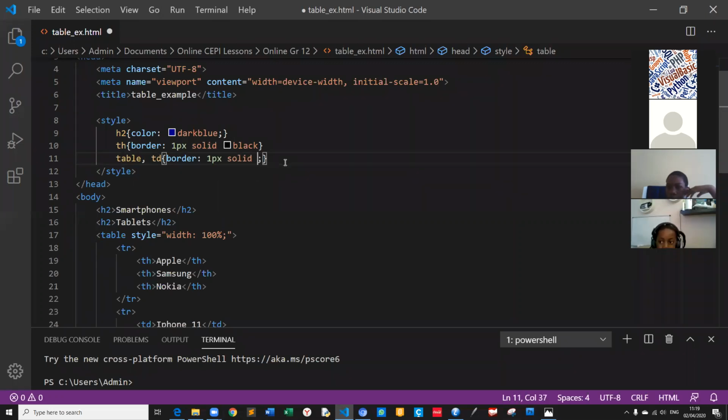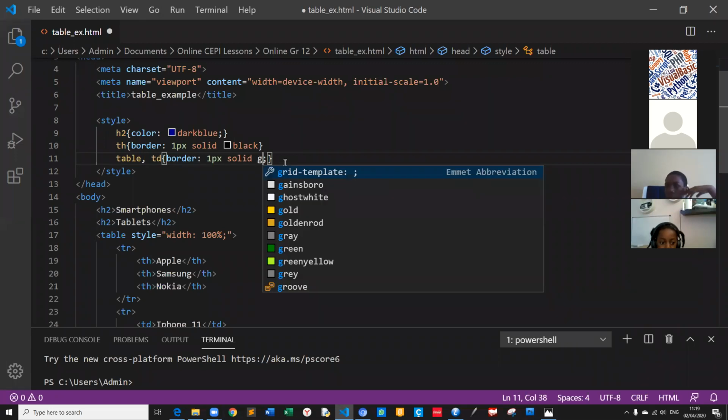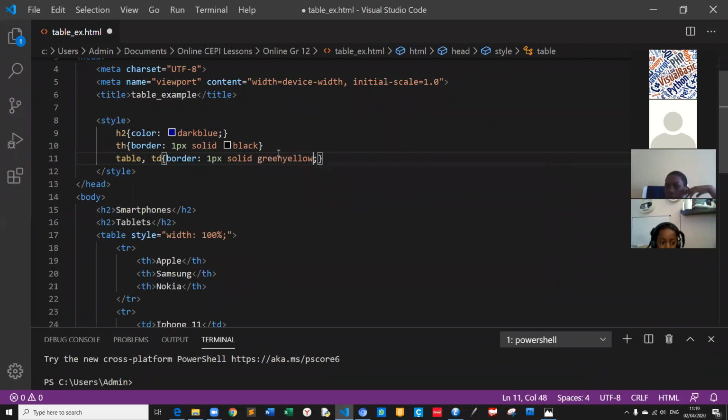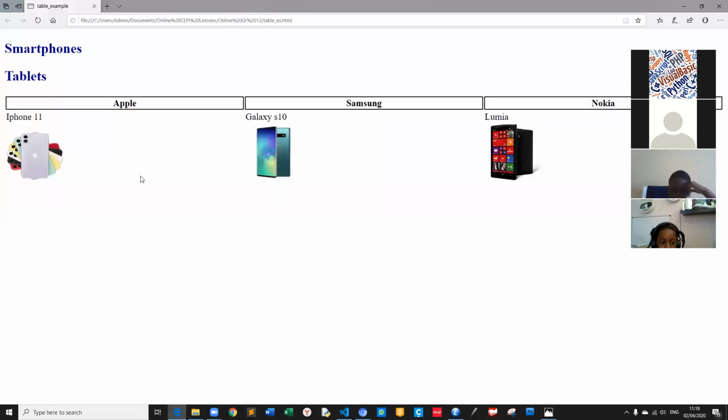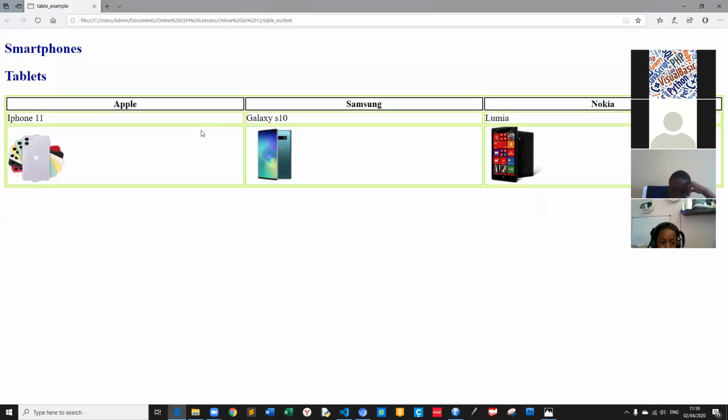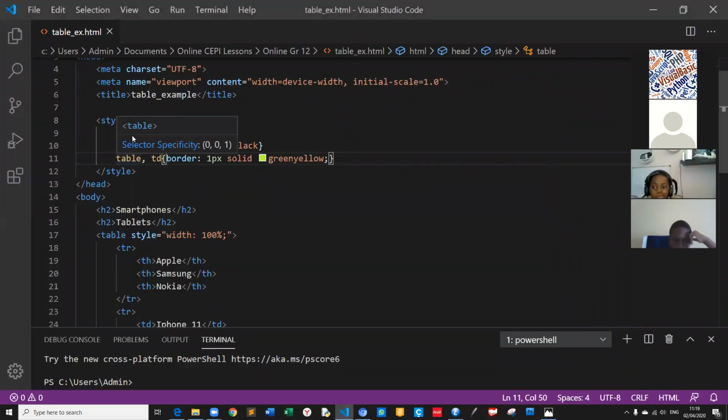For example, green yellow. Control S. Let's refresh. Now our table also has green yellow, because we chose the table here. That's why, because th is also one of the table. That's why it gives it for all of this.